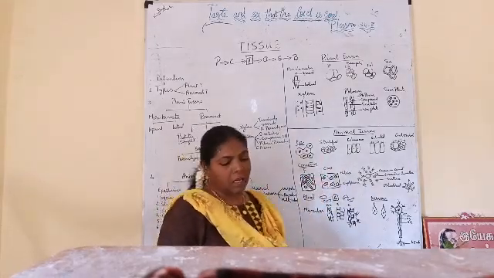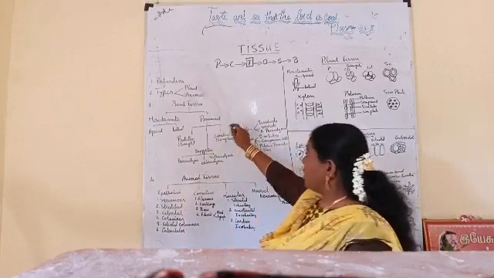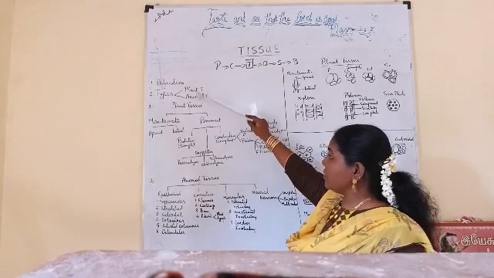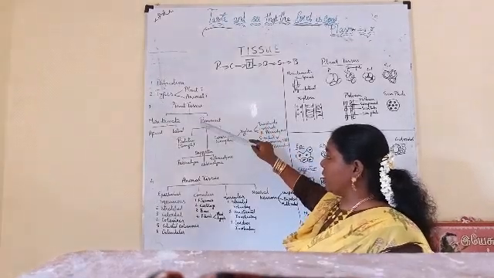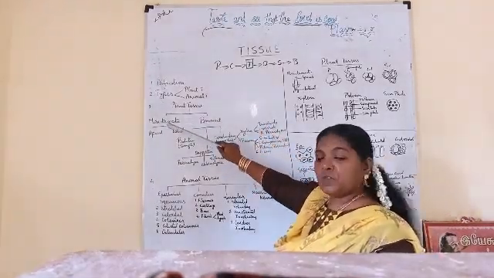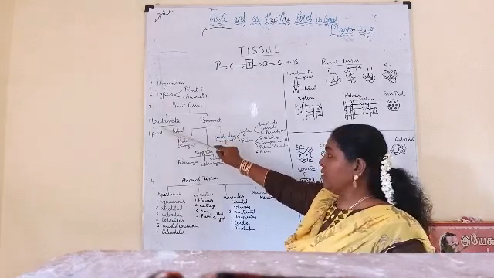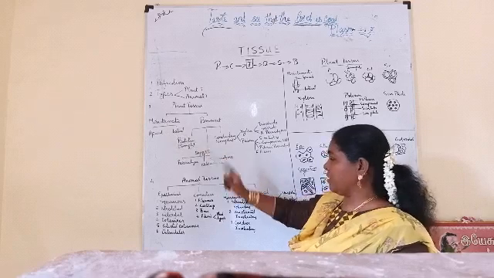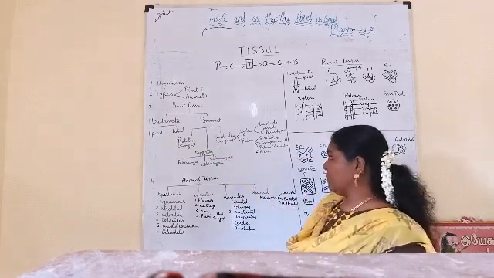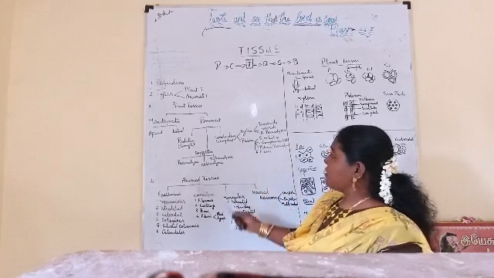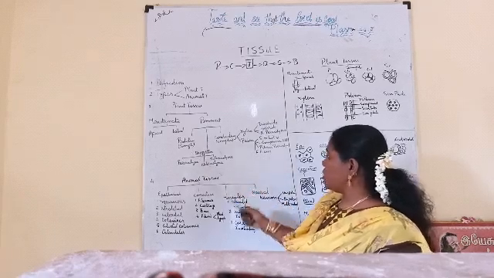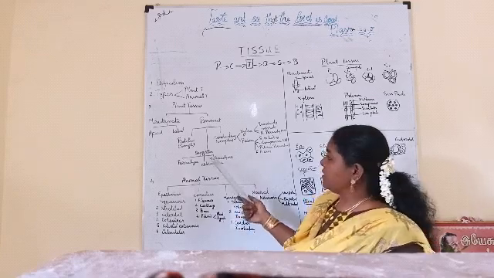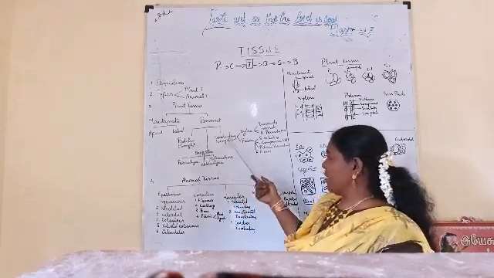Okay, so we have seen what is tissue and what the types of plant tissues are. Now we are discussing plant tissues. Plant tissues are meristematic and permanent. The characteristic features of meristematic tissue we have seen. Then apical meristem, lateral meristem, what are their functions, where they are located. The next comes the permanent tissue. Permanent tissue is protective, supportive, conductive. On the basis of function, they are classified as protective, supportive, conductive.